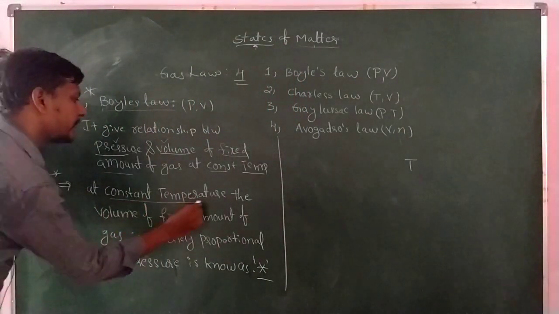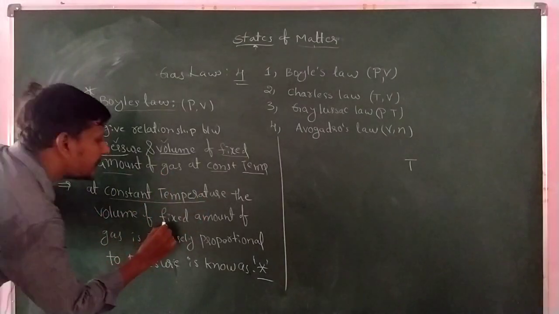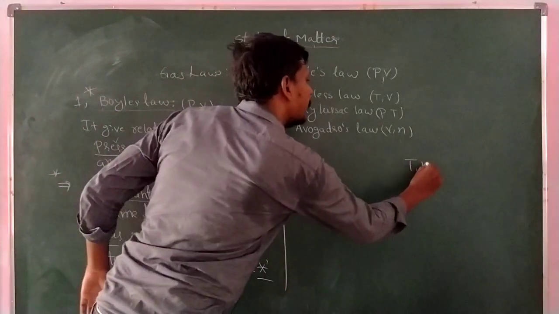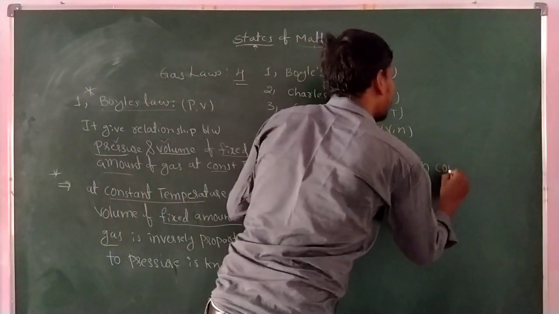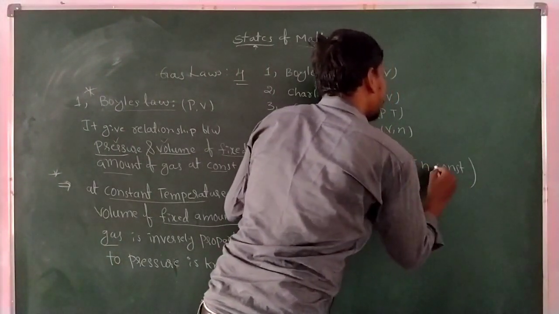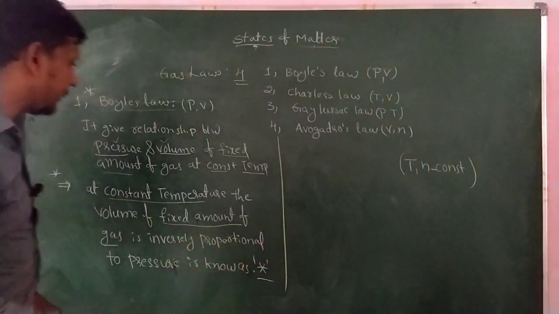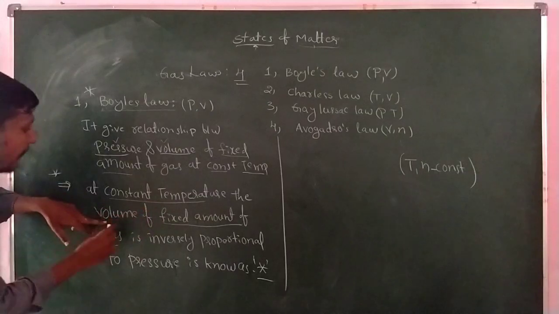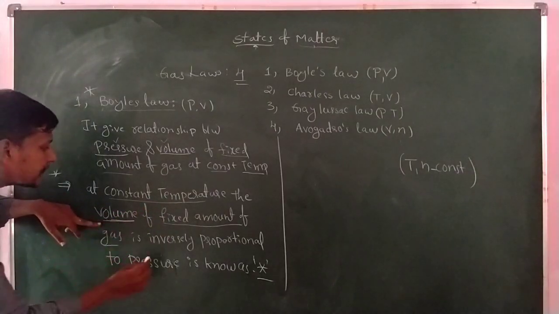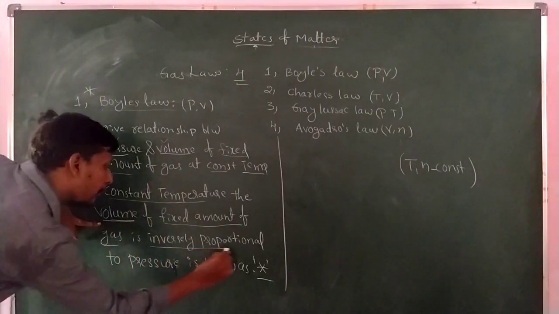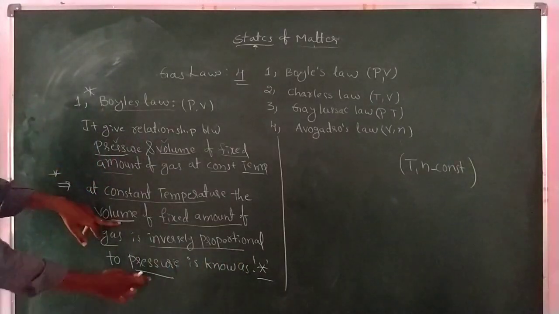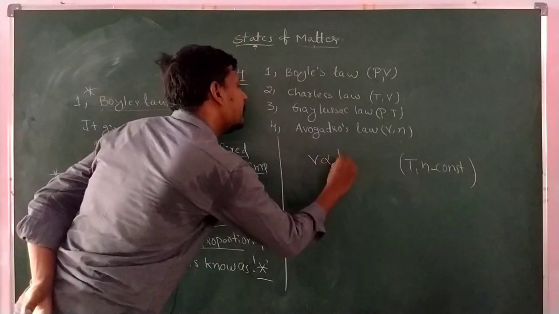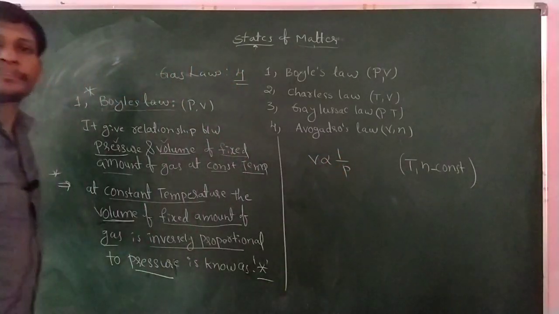Here the temperature T is constant, and a fixed amount of gas means n is also constant. Both T and n are constant. At that time, the volume of the gas is inversely proportional to pressure. Volume is inversely proportional to pressure.